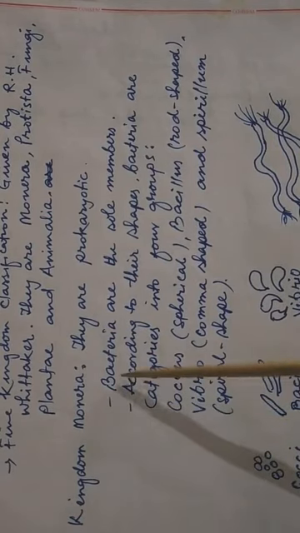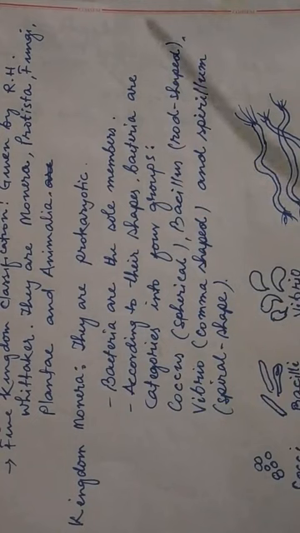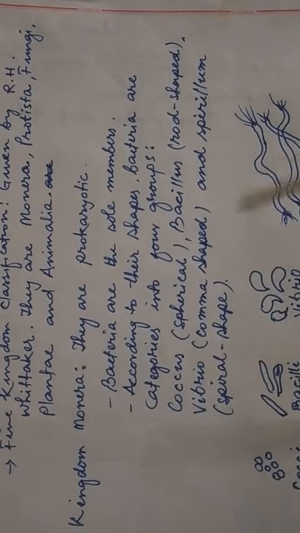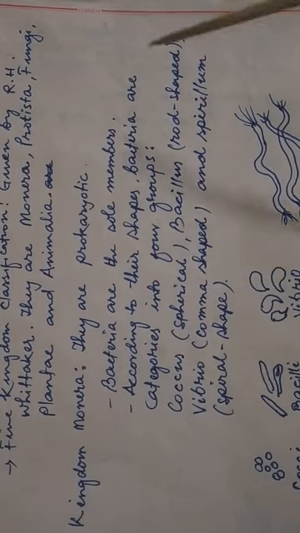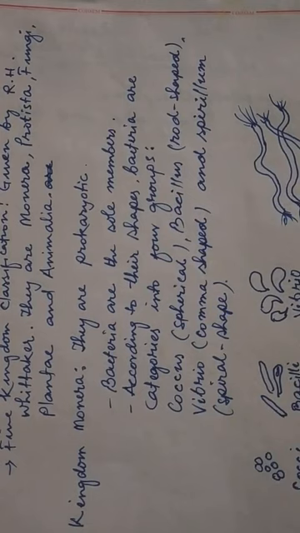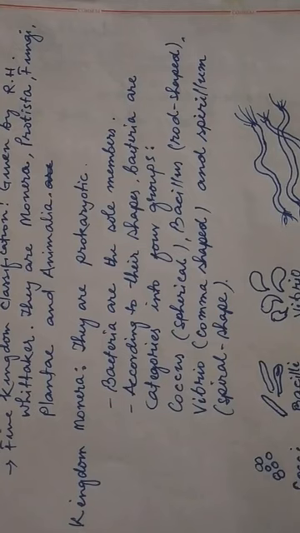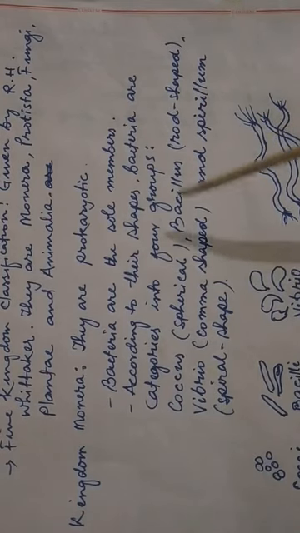Many bacteria are included in this kingdom. According to their shapes, these bacteria are categorized into 4 groups. So these bacteria, which are prokaryotic, where the nucleus is not surrounded by a nuclear membrane, are again divided into 4 groups.